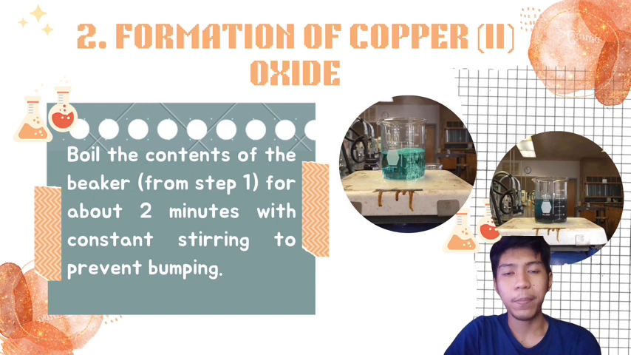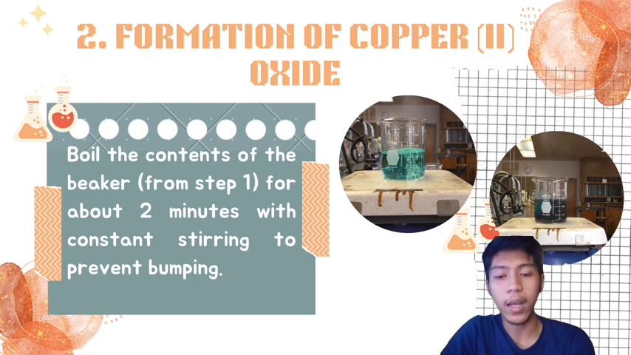The second step is the formation of copper(II) oxide. So we need to convert the copper(II) hydroxide to copper(II) oxide by heating or boiling your solution from step 1 for about 2 minutes with constant stirring to prevent bumping. So we need to stir it constantly because if we fail to do so, it may result in loss of material. So after that, when all of your blue copper(II) hydroxide turns into black copper(II) oxide, it's time to decant and separate it.